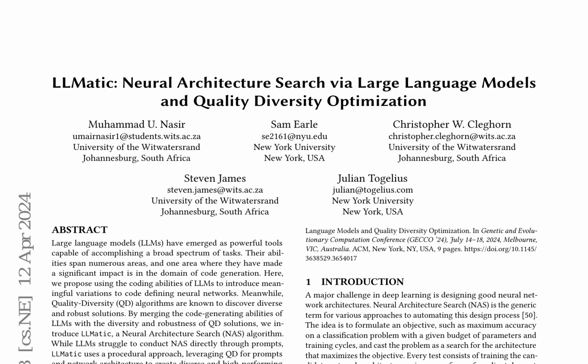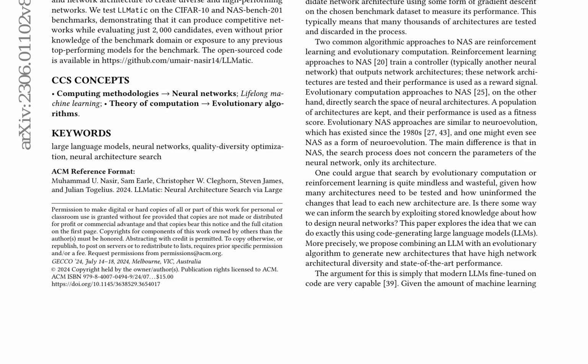The authors argue that current NAS approaches, such as reinforcement learning and evolutionary computation, can be quite inefficient and wasteful, requiring the testing of thousands of architectures. By combining an LLM with an evolutionary algorithm, LLMatic seeks to inform the search process using stored knowledge about how to design neural networks. This approach could potentially lead to more efficient and effective NAS.